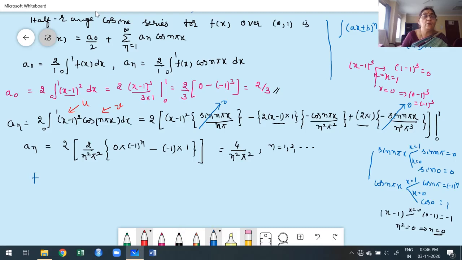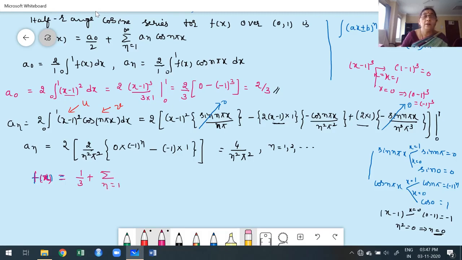What is my Fourier series expansion? f of x is equal to a naught by 2. What is my a naught? 2 by 3. So a naught by 2 is, 2 cancels, 1 by 3, plus summation n ranging from 1 to infinity.